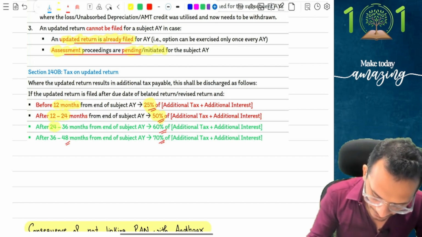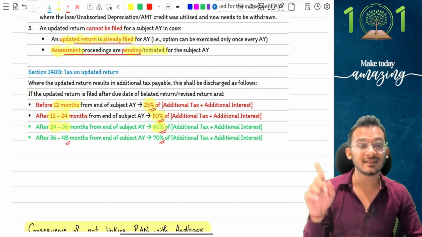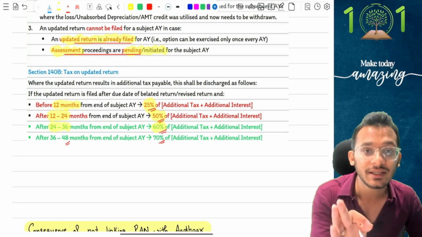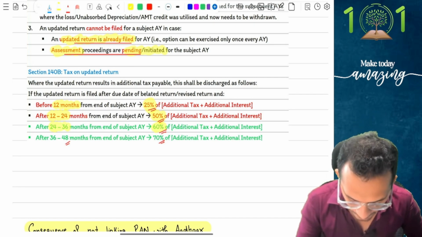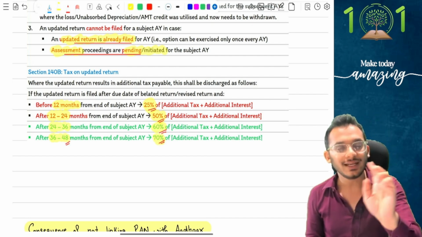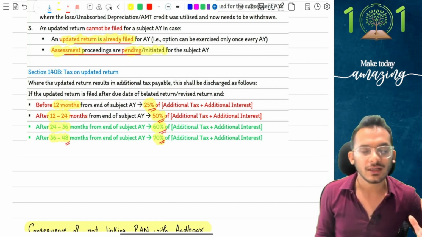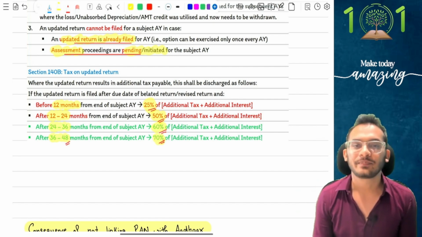If you're going to file an updated return in the third year, I want you to pay 60%. This is the amendment of the current year, which means 1 lakh 60 thousand will be requested out of you. And if you're going to file an updated return in the last 4th year, you have to pay 70%. So first year 25, second year 50, third year 60, 4th year 70 has to be paid from your side as an additional tax. Clear?